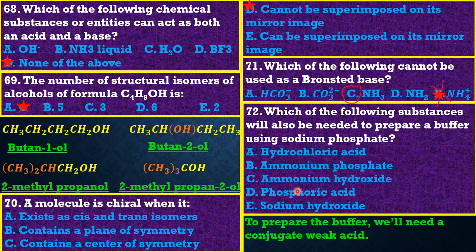That's phosphoric acid. Note that we need a conjugate weak acid, and it has to be phosphoric acid, which has a phosphate group. So we have H3PO4. So guys, option D, sorry, is the best option. Now, guys, let's go to the next question. Let's go.